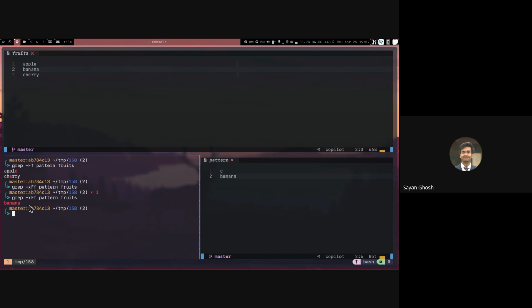So we had discussed this earlier. This will basically print the lines that are common to both the files, right? So lines present in the pattern file and lines present in the fruits file as well. Because we are not treating this as regex, and we are also asking the entire line to be matched as the entire line and not as a substring. So this simply prints lines that are common between two files.